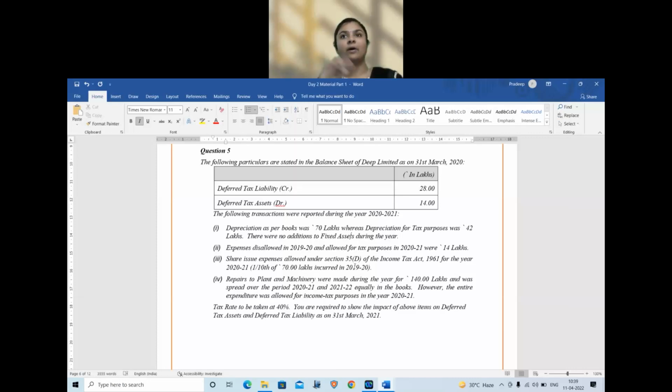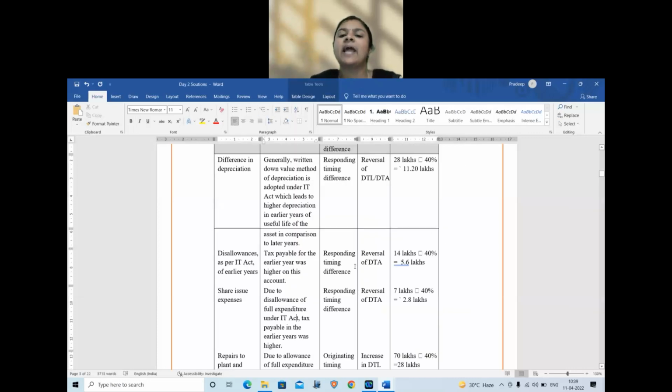So now let's go to the previous year story. Previous year income tax disallowed. So income tax profit is high. Book profit is less. So when income tax profit is high, we will pay more tax for a benefit in the future. So previous year it is a DTA, deferred tax asset. Now therefore current year it is a reversal of DTA. Is that very clear? Now for the amount, 7 lakhs into 40 percentage, 2.8 lakhs.